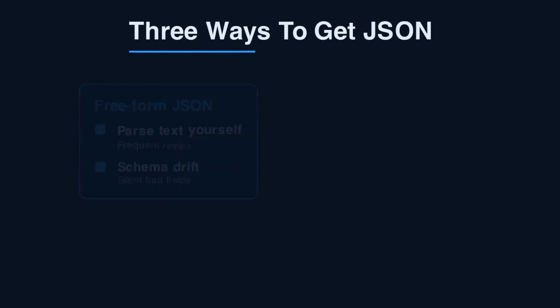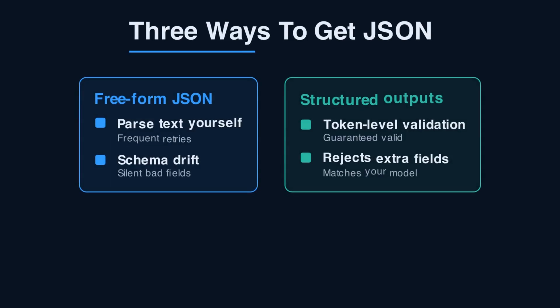There are three ways to get JSON from the model: free-form prompting, legacy function calling, and structured outputs. Free-form means you parse text and pray it's valid. Function calling validates loosely but still drifts from your schema. Structured outputs in strict mode rejects any non-conforming token. Use API version 2024-11-20 or later. It refuses to emit fields your schema never declared.